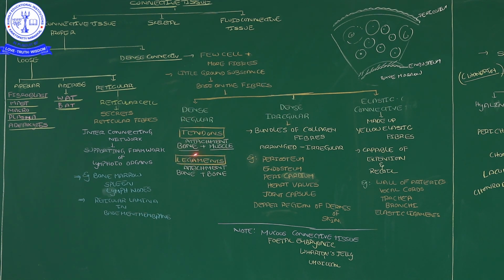Next, the ligament. Ligaments are one type of dense connective tissue, dense regular connective tissue, that is attached from bone to bone. Such a connective tissue we call a ligament. Understand? Ligaments are the attachment of bone to bone. Tendon is the attachment of bone to muscle.